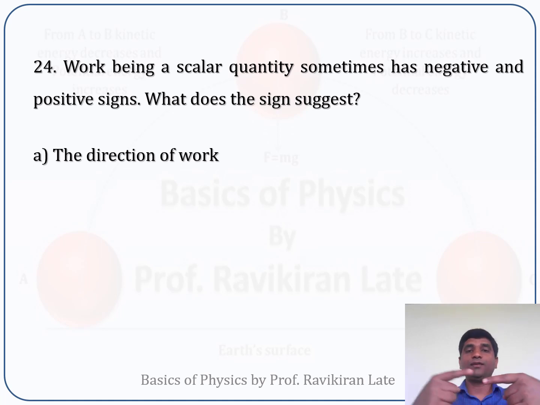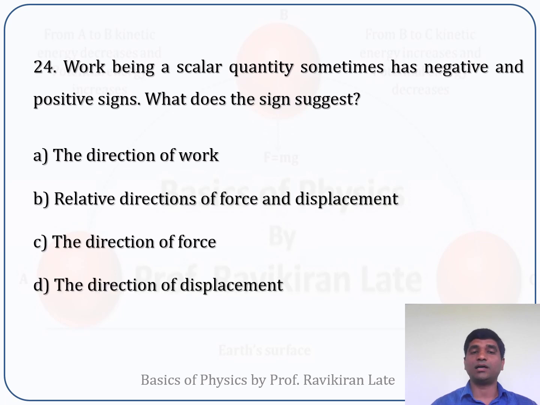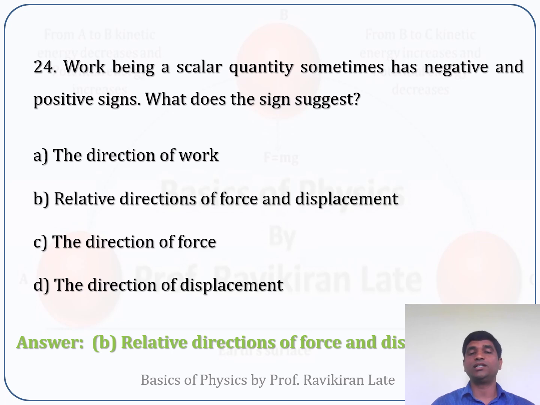And if they are in the same direction, then the work done will come out to be positive. So work done is sometimes coming out to be positive and sometimes negative. What does that mean? It represents the direction of displacement and the force, so it is a relative displacement and force direction. So in this case, option B is correct.